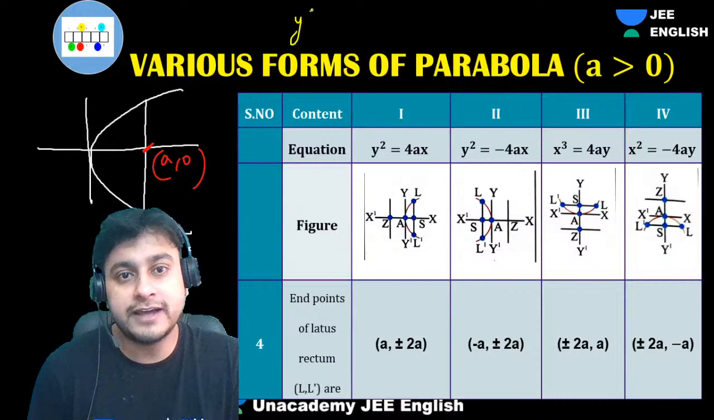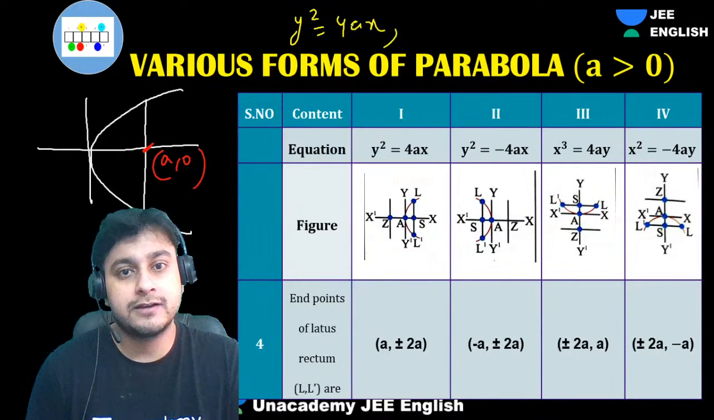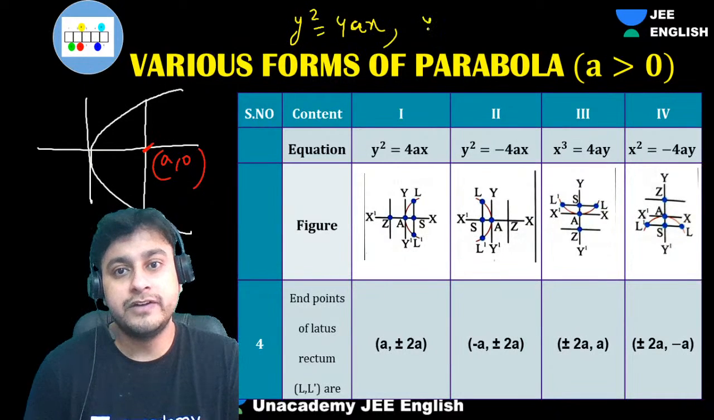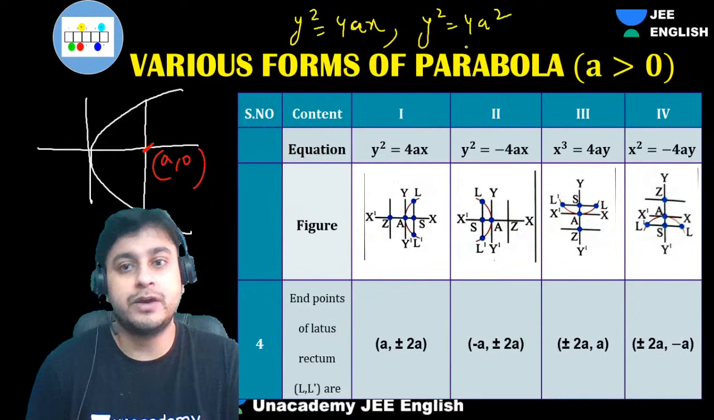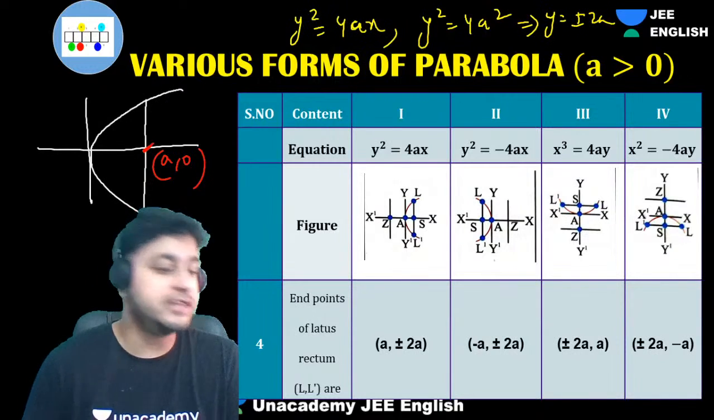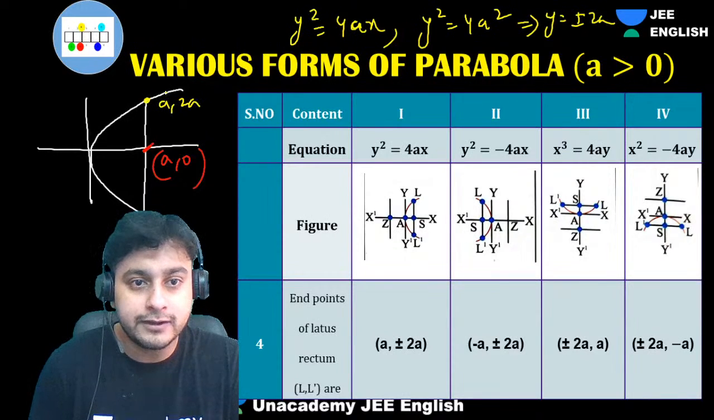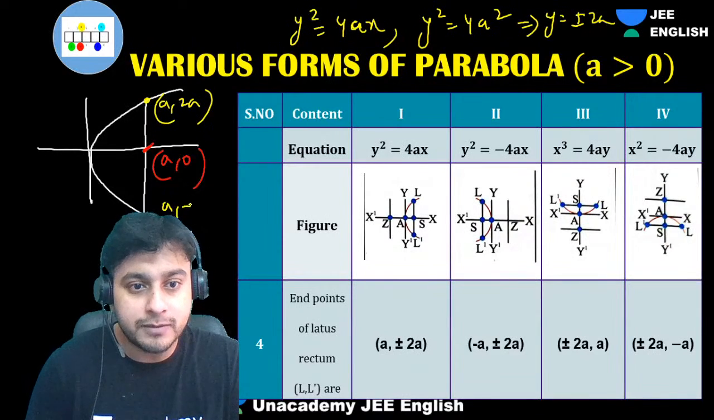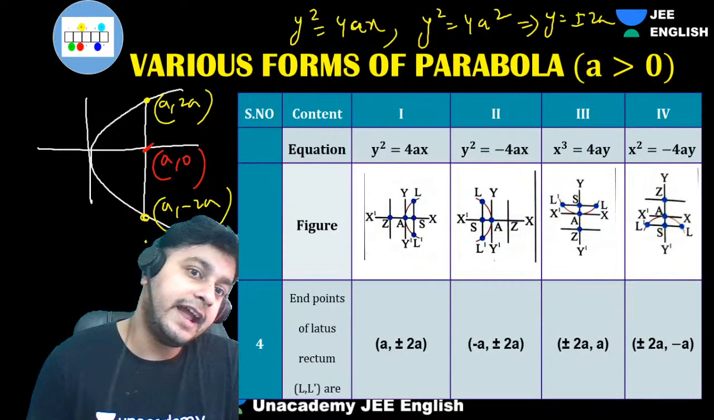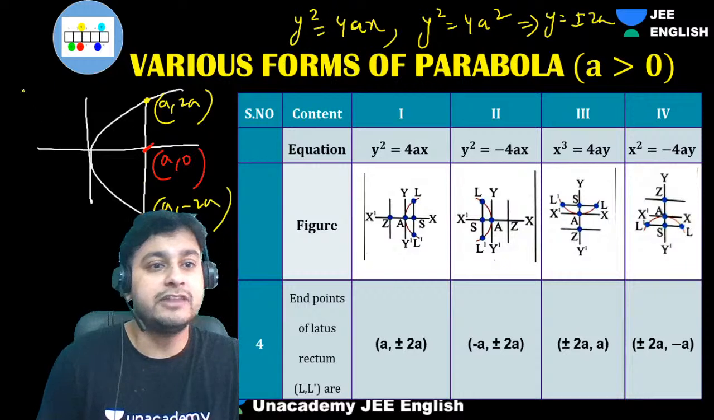The equation is y square equals to 4ax. Now when you put x as a, what will happen? You will get y square equals to 4a square. Can I say implies y is equals to plus minus 2a? Absolutely. So guys, what will be this point? This point will be a comma 2a, and this point will be a comma minus 2a. So we will get the ends of the lattice rectum, and that's the reason why, guys, we will get the lattice rectum length also.